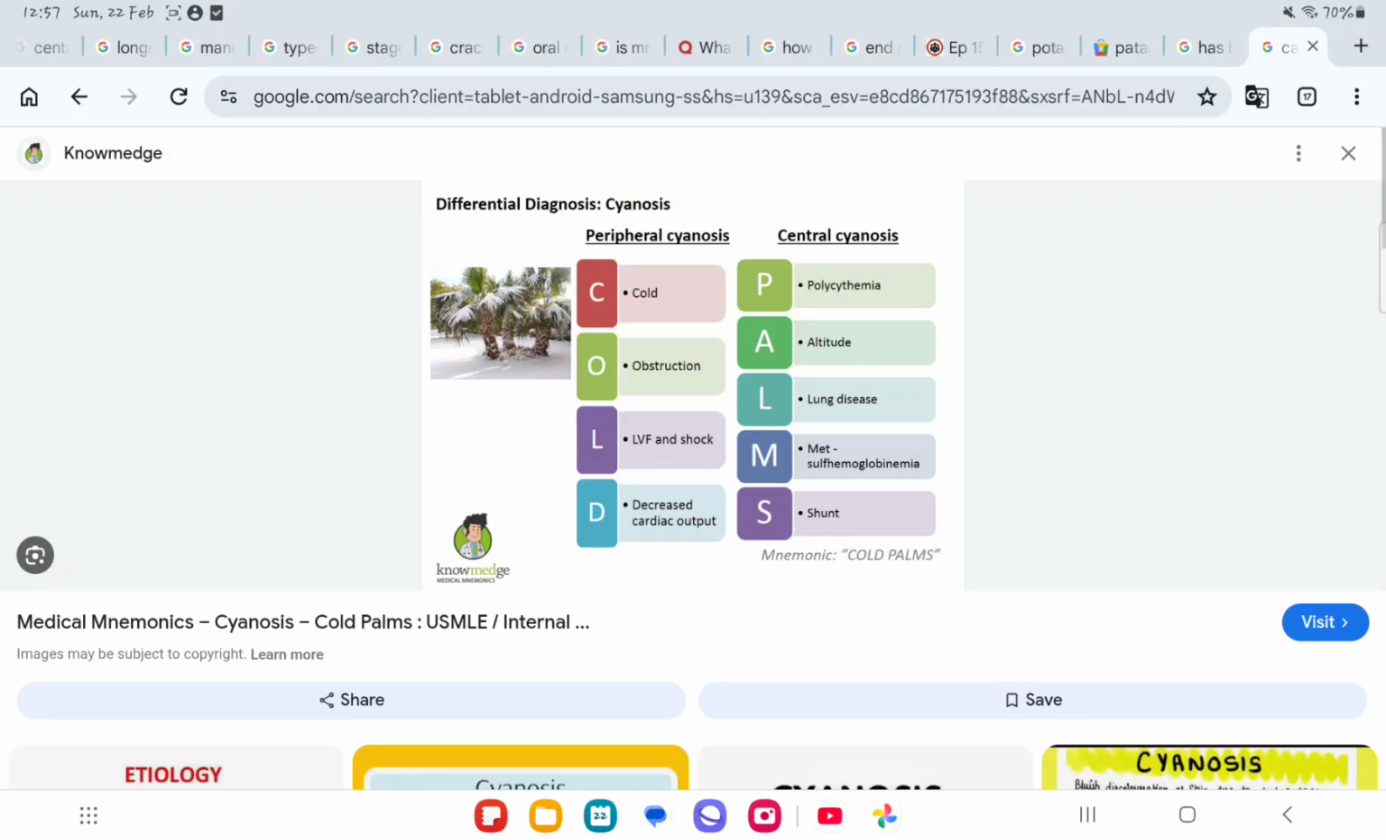The causes of cyanosis can be remembered by a mnemonic: cold palms. Cold is for peripheral cyanosis and palms is for central cyanosis. Cold is for cold, obstruction, LV failure and shock, and decreased cardiac output. Central cyanosis is polycythemia, high altitude, lung disease, methemoglobin, sulfhemoglobin, and shunt.